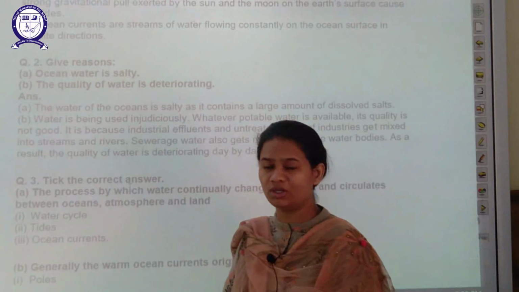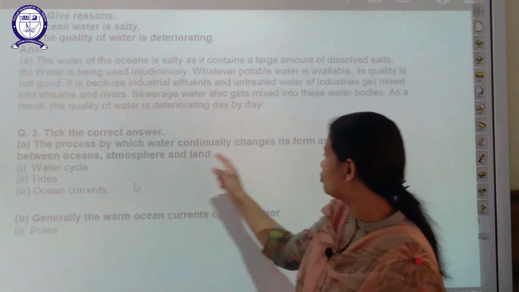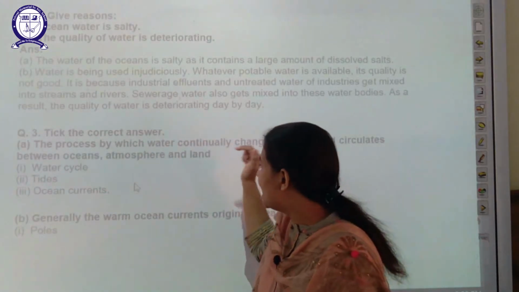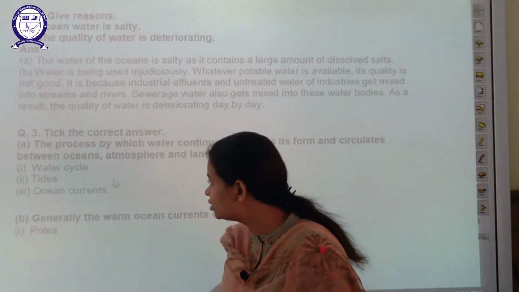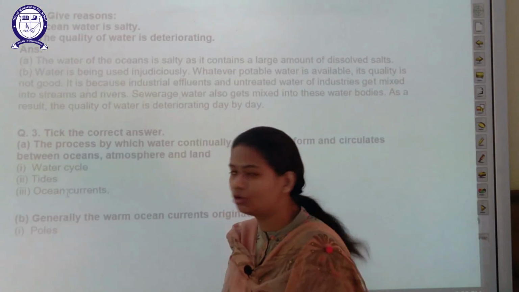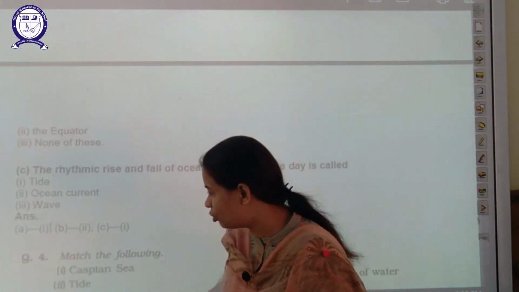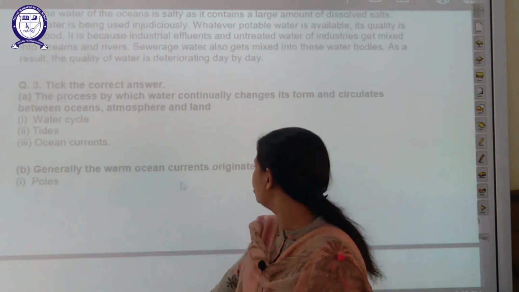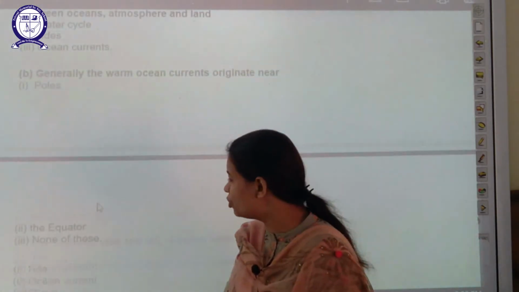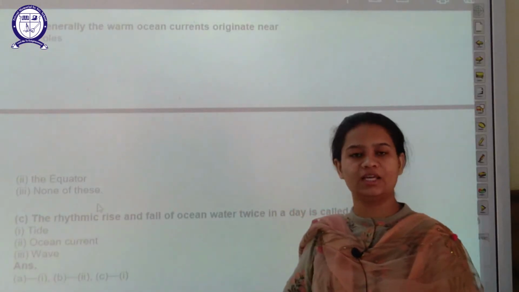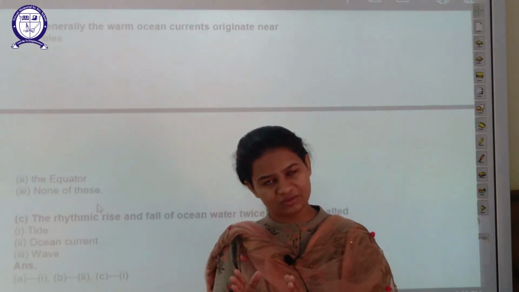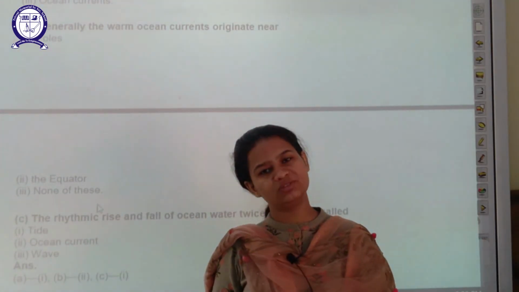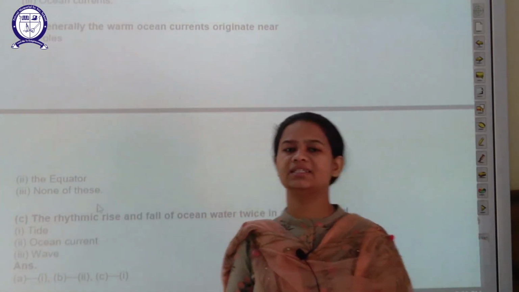The next question is, tick the correct answer. The process by which water continuously changes its form and circulates between ocean, atmosphere and land is called what? Water cycle, tides or ocean currents? We have already discussed that it is called the water cycle. The next question is, generally the warm ocean currents originate near poles, equator or none of these. I already told you, warm ocean currents will be in warm areas, that is near the equator, and cold ocean currents will be in cold areas, that is near the poles.